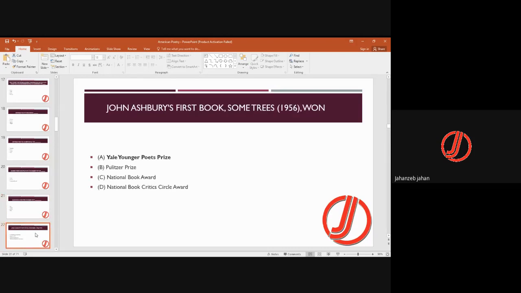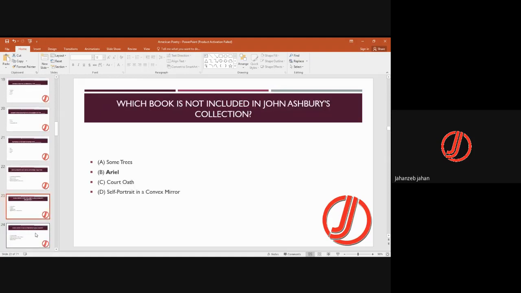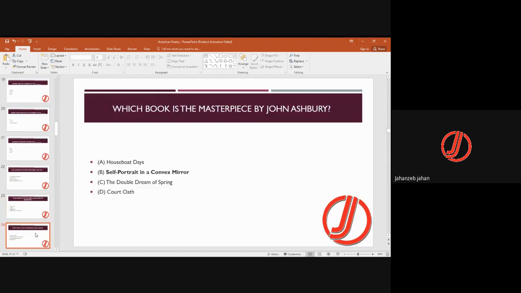John Ashbery's first book, Some Trees, won the Yale Younger Poets Prize. His first book was Some Trees, and it received the Yale Younger Poets Prize. Which book is not included in John Ashbery's collection? The rest are his books: Some Trees, The Court Oath, Self-Portrait in a Convex Mirror. But the one that is not his is Ariel. Which book is the masterpiece by John Ashbery? Self-Portrait in a Convex Mirror is his masterpiece.